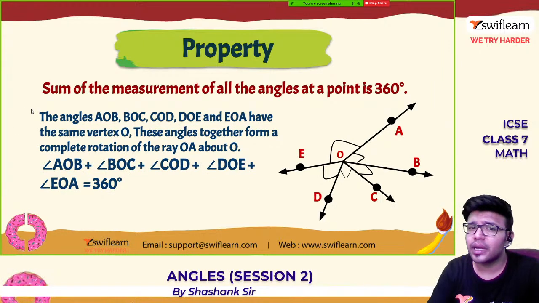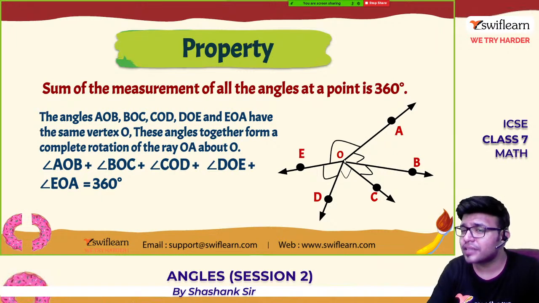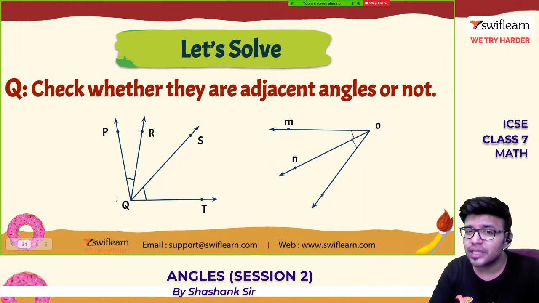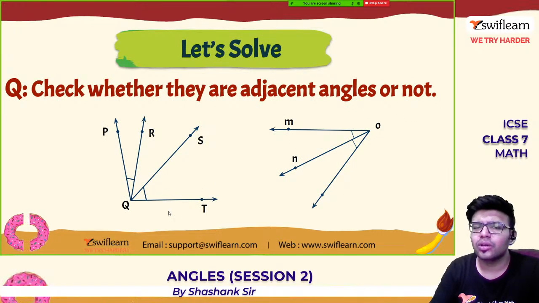These are a few properties. Sum of the measure of all angles at a point is 360, a complete angle. From one point, make as many rays as you want. You add all the angles, they will add up to 360 degrees. Check whether these are adjacent angles or not. Okay, so they have marked.